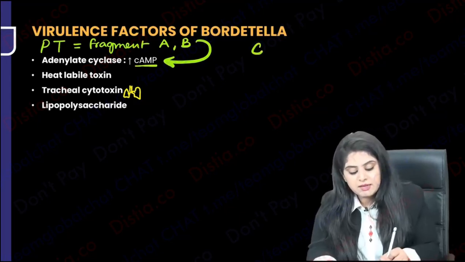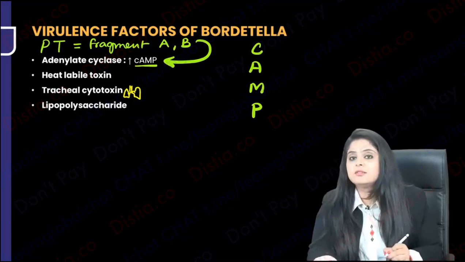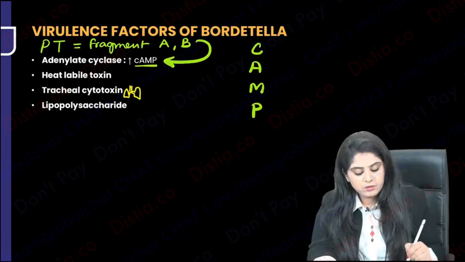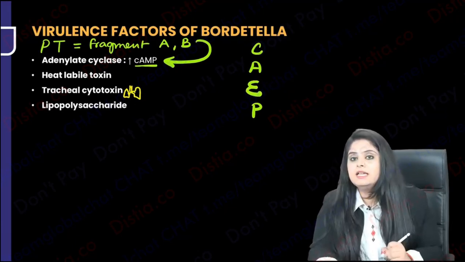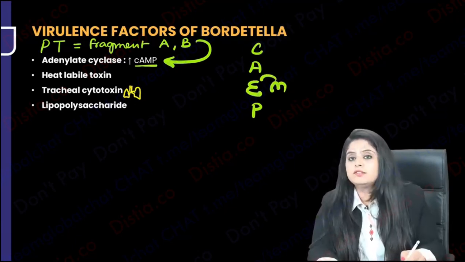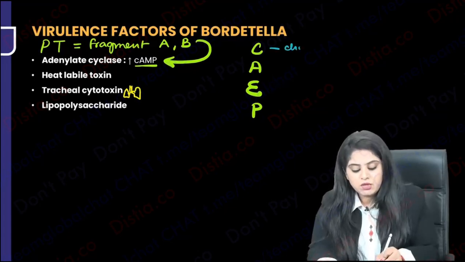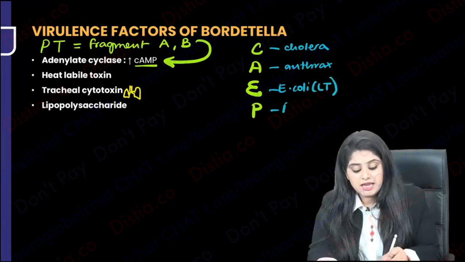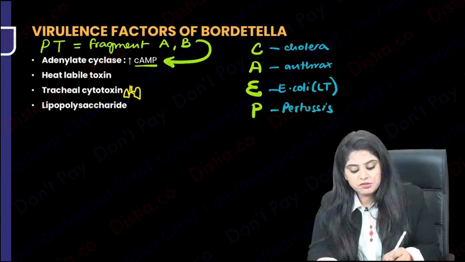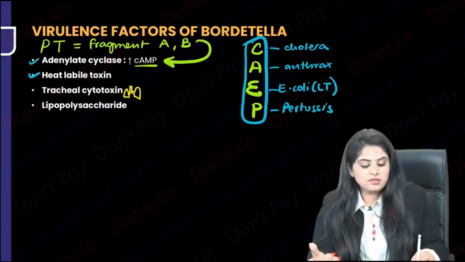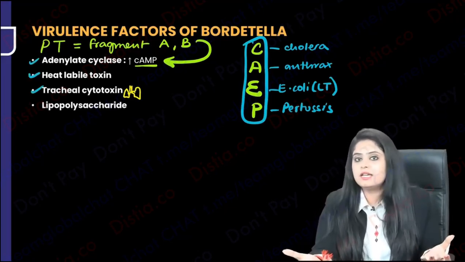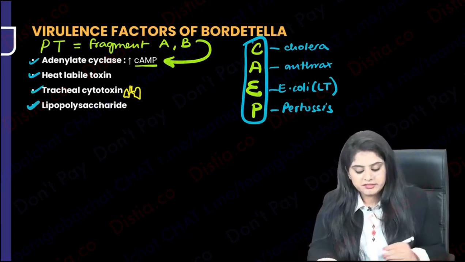Quick review, which were the cyclic AMP organisms, guys? For cyclic AMP I told you to split the M a little, just turn it around. After you turn it around, it becomes an E like this. So first and foremost, I told you cholera is going to increase cyclic AMP, anthrax is going to increase cyclic AMP, E. coli's labile toxin, labile in the air, and now we finish with the P, that is pertussis. All of them increase the cyclic AMP. Then of course there are other things like the heat labile toxin, the tracheal toxin, that is why whooping cough is there, so everything has to do with respiration, and there's a lipopolysaccharide.